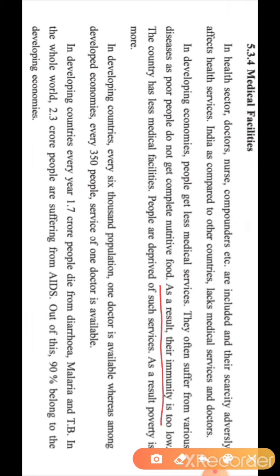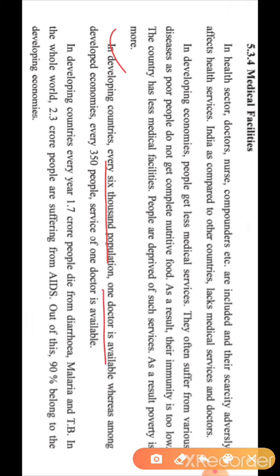As a result, their immunity is too low. Poor people's immunity is too low. The country has fewer medical facilities and people are deprived of them. Deprived means they are not getting these health services. As a result, poverty is more.